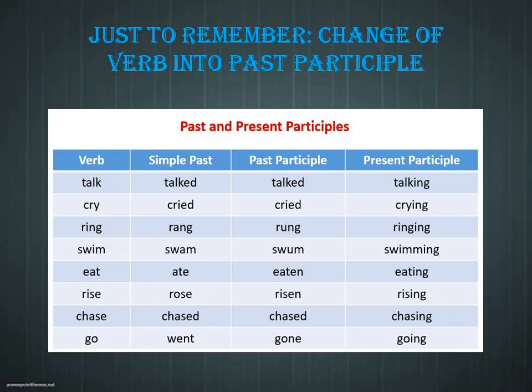Eat, ate, V3 is eaten. What is the V3 of swim? V1 swim, V2 swam, V3 swum. So we should observe the past participle keenly while converting the sentence from active to passive voice.